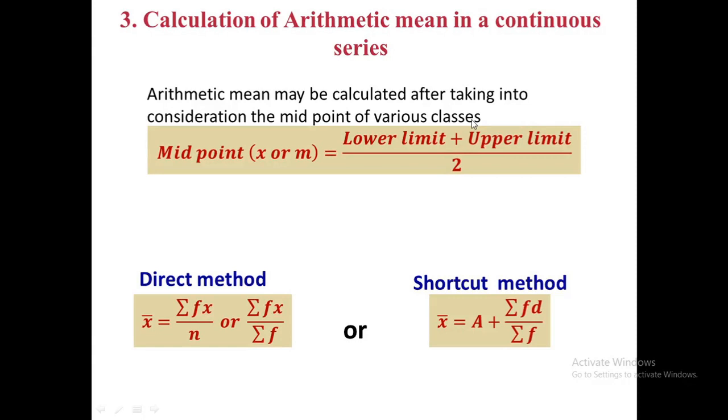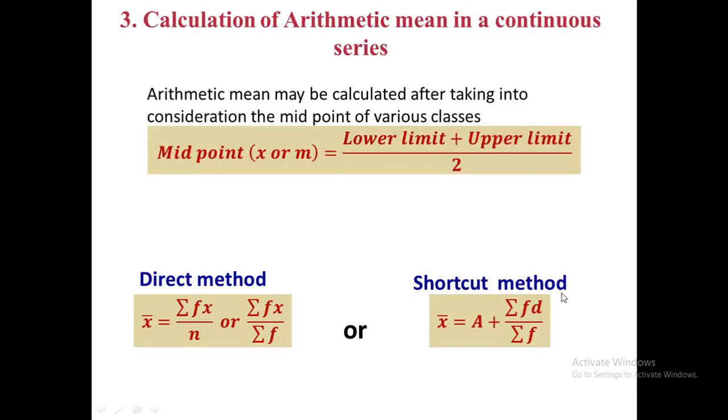This is the formula to calculate the midpoint of a class, which can be denoted either by x or by m, which is equal to lower limit plus upper limit of the class divided by 2. As we have already discussed in discrete series, we can calculate arithmetic mean by direct methods or shortcut methods.